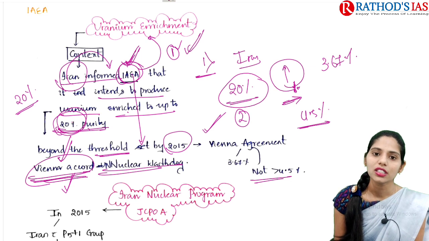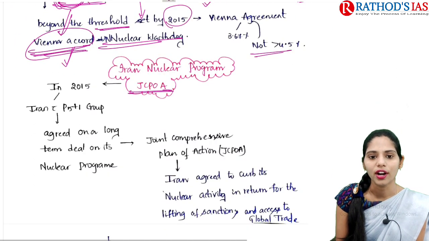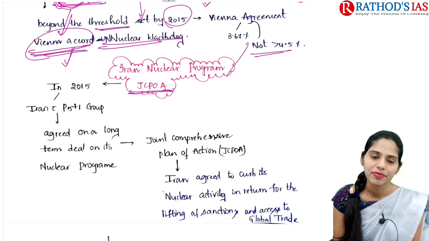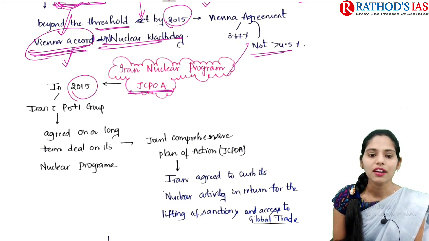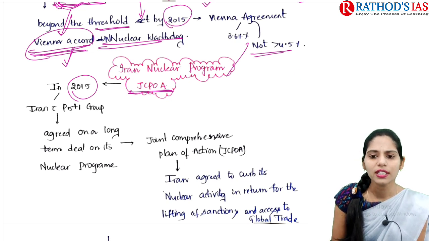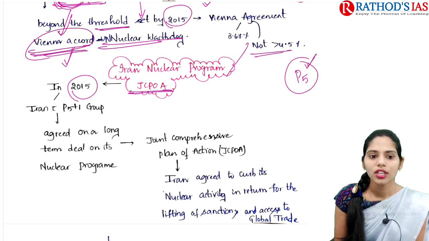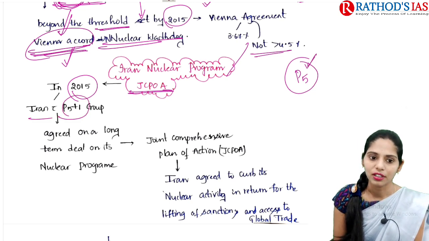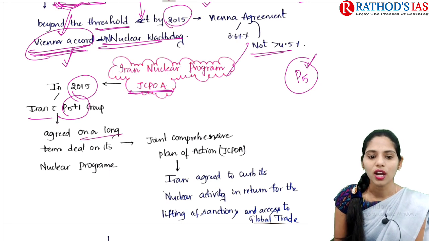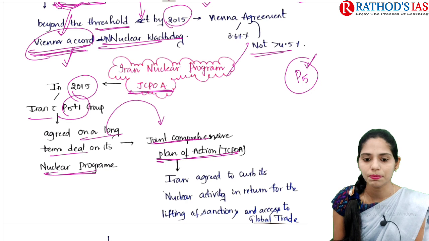Now if you see the 2015 Vienna Accord, it is also called the JCPOA or the Iran Nuclear Deal. In 2015, Iran with the P5, the five powerful countries, plus 1, that is Germany. Let me know what those P5 countries are in the comment box. Iran with the P5 plus 1 group agreed on a long-term deal on its nuclear program. This deal is called the Joint Comprehensive Plan of Action, that is JCPOA.